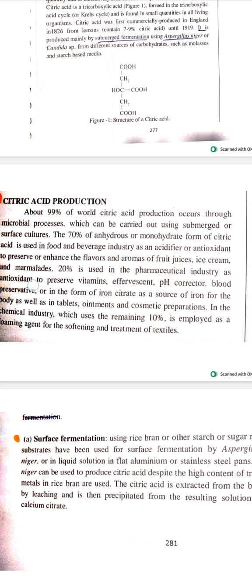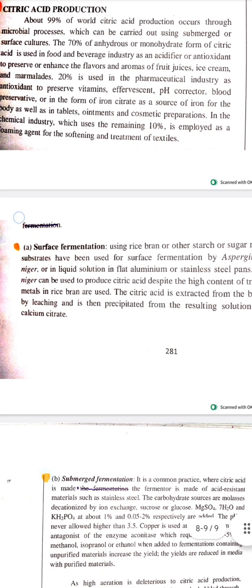Ointments and cosmetic preparations. In the chemical industry, which uses the remaining 10%, it is employed as a foaming agent and for the softening and treatment of textiles.